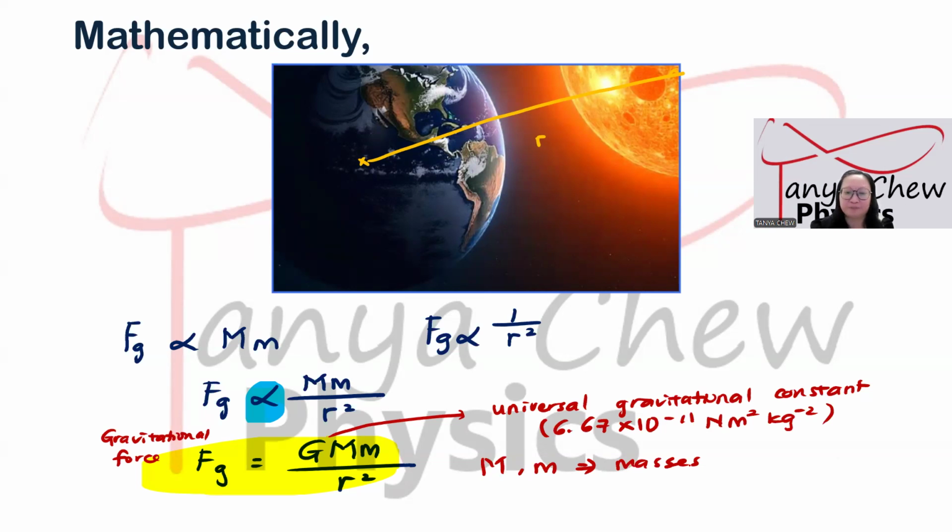Any of the masses will do. R represents the distance between two masses, measured from the center of one mass to the center of the other mass, squared.